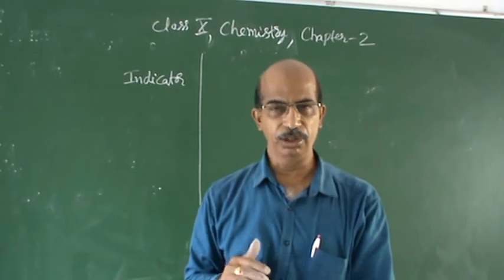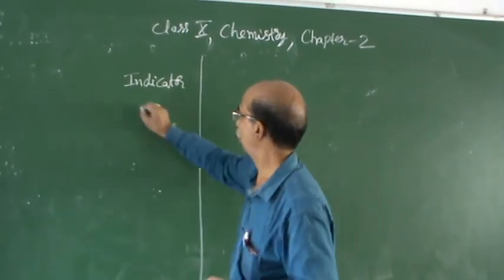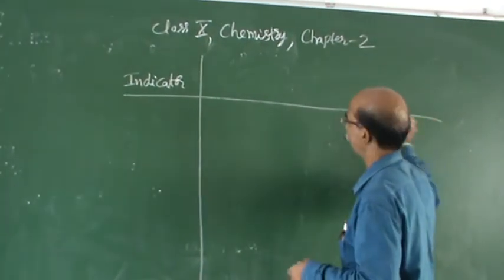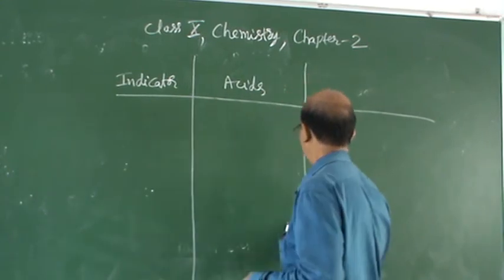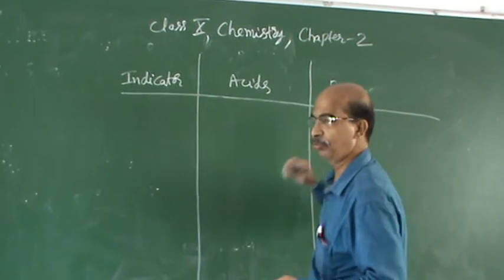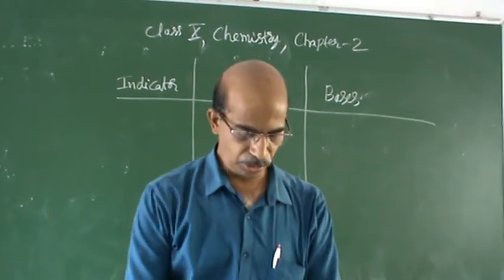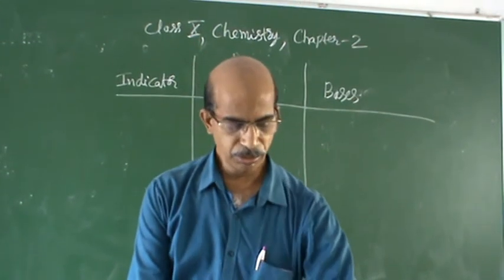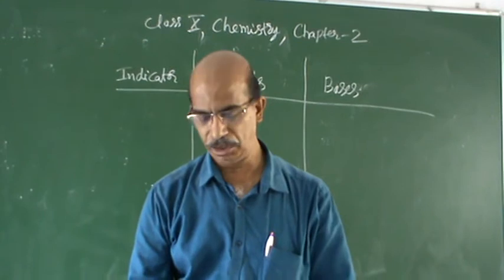Salts are not that dangerous, but anyway I will do that also. Indicators are for acids and bases, because salts have no effect on indicators. You don't observe a change. That's why we are not concentrating much on that. Salts we will take up separately, as I already told you.